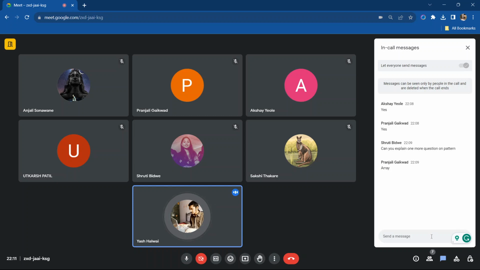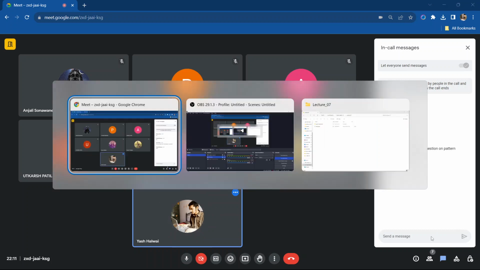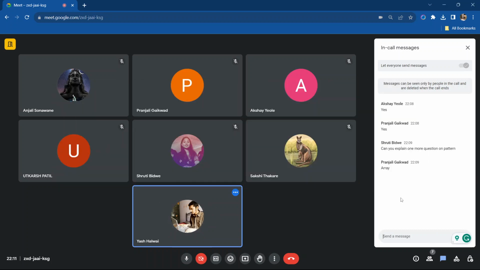So today we are going to start with arrays. Till that time, does anyone know what an array is? You can let me know if you know what an array is. We are going to see the array in detail with theory as well as code.